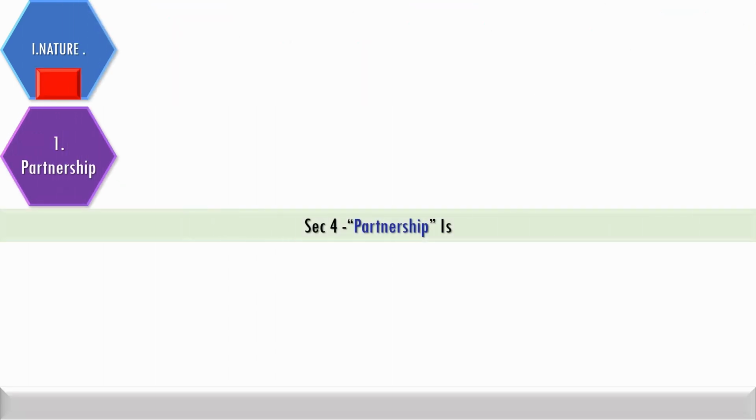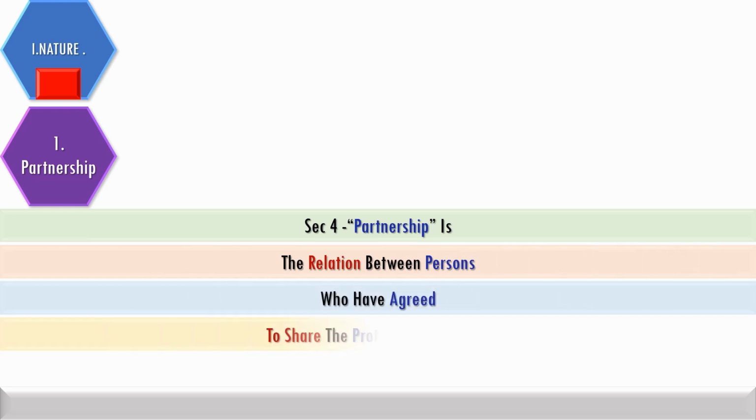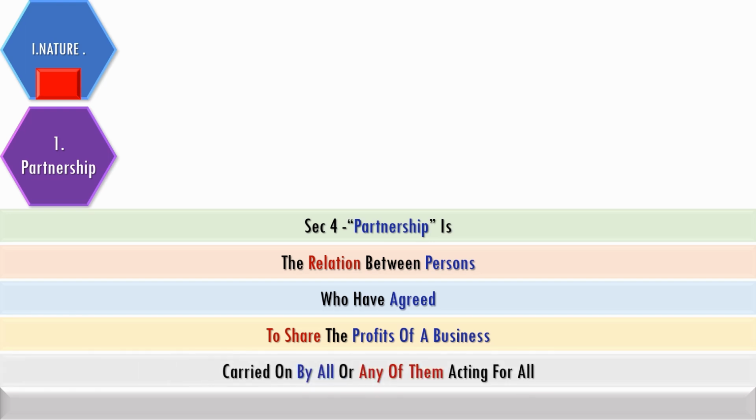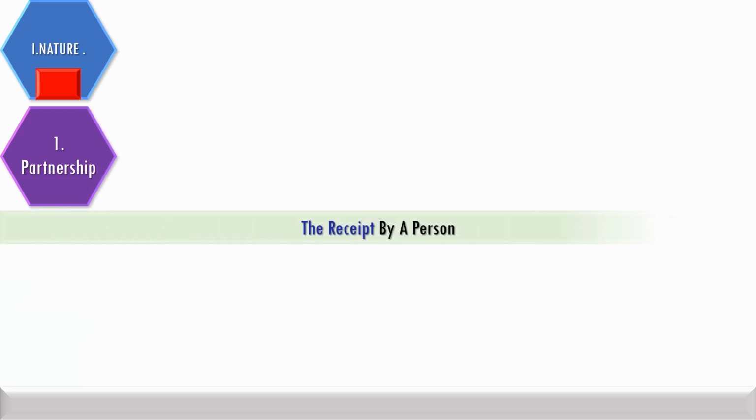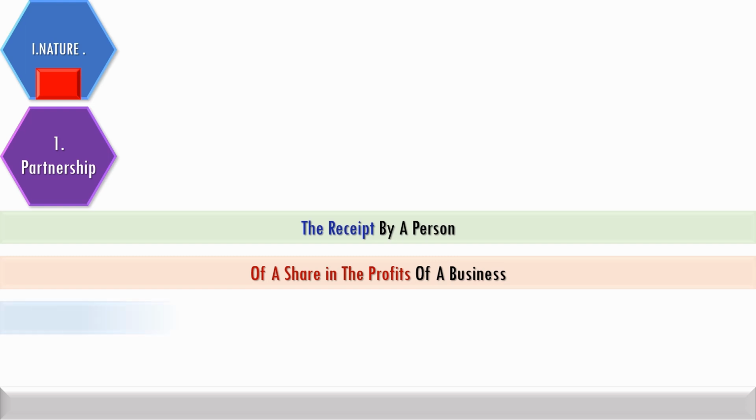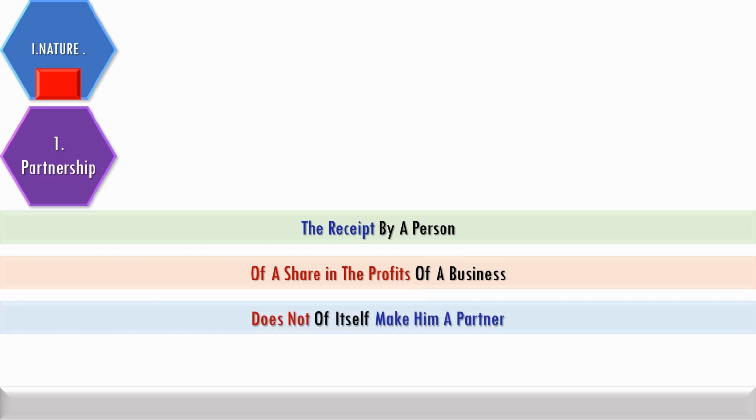Partnership is a relation between persons who have agreed to share the profits of a business, the business carried on by all or any of them while acting for all. Mere receipt of a share in the profits of a partnership firm doesn't make a person a partner. To become a partner, one has to be a part of the partnership agreement.